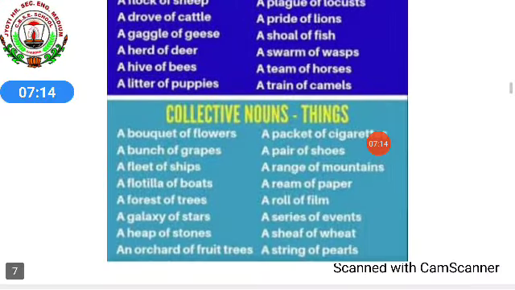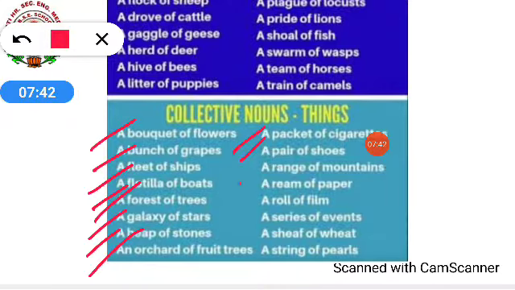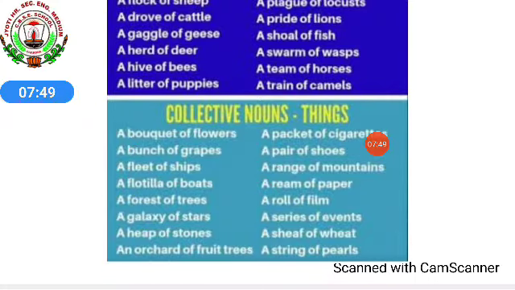Third one is collective nouns for things. Things means which are non-living things. So the examples are a bouquet of flowers, a bunch of grapes, a fleet of ships, a flotilla of boats, a forest of trees, a galaxy of stars, a heap of stones, an orchard of fruit trees, and so on. So these all are the examples of your collective nouns for things.